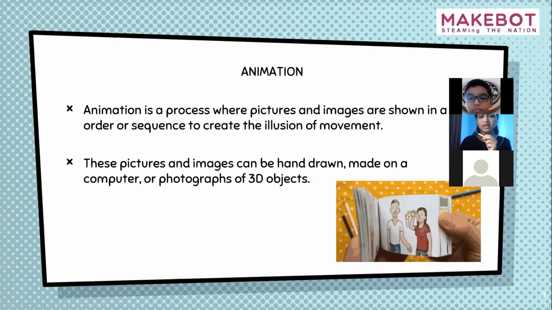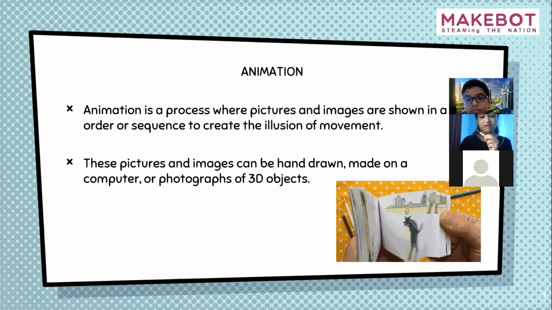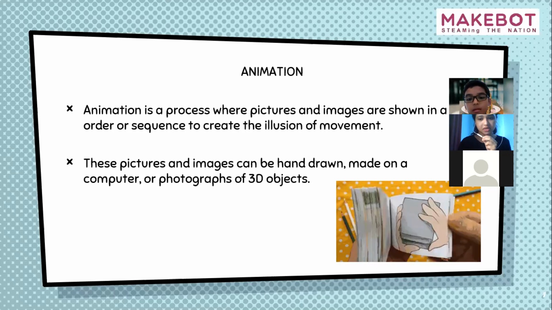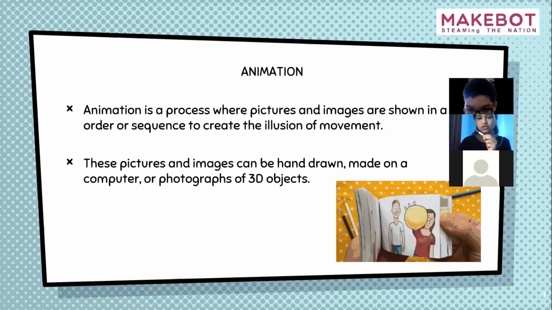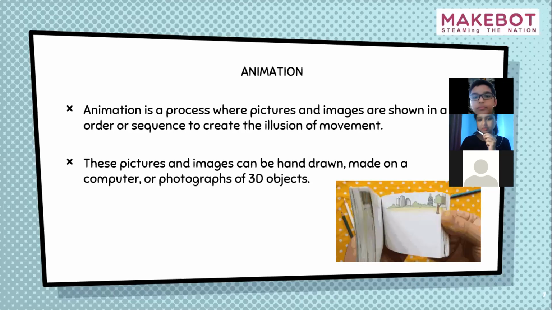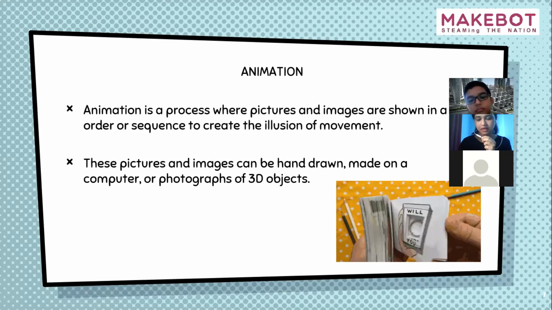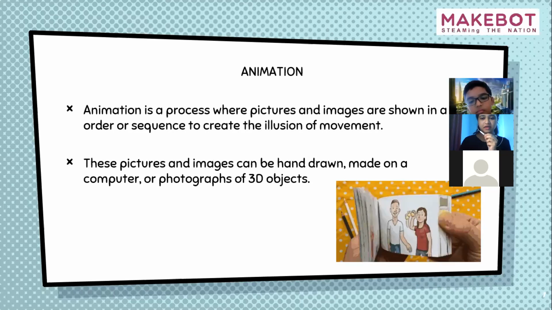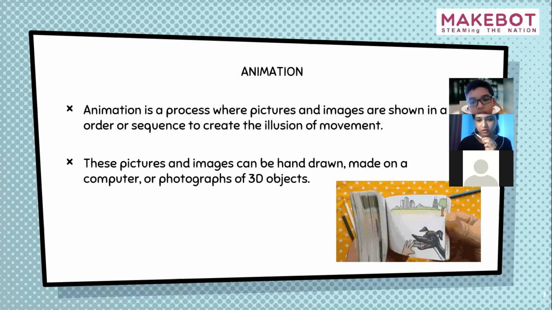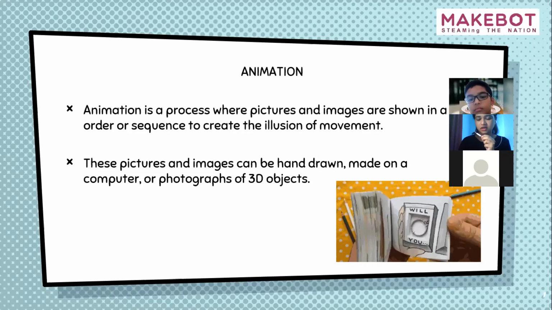Animation is nothing but a process where pictures and images are shown in an order or sequence to create the illusion of movement. If you see below, there is a flip book. Many of you might have created one when you were kids, or even now. We love doing this kind of stuff, right?